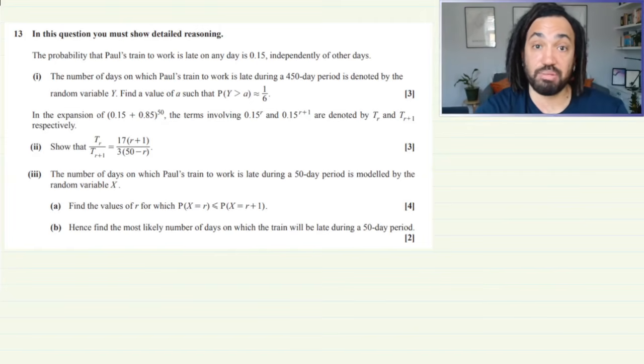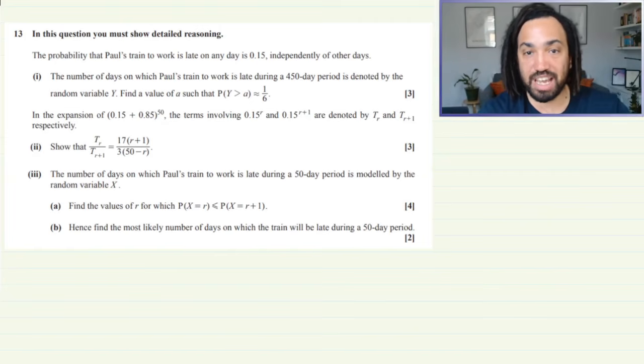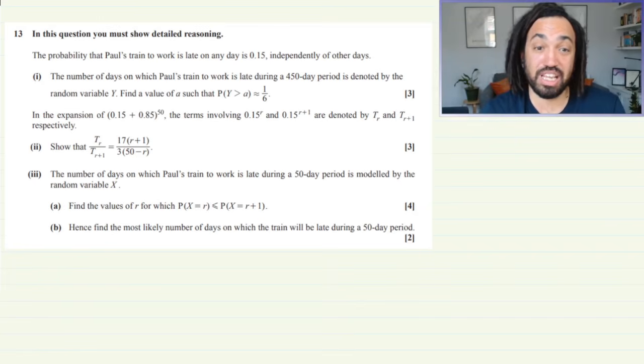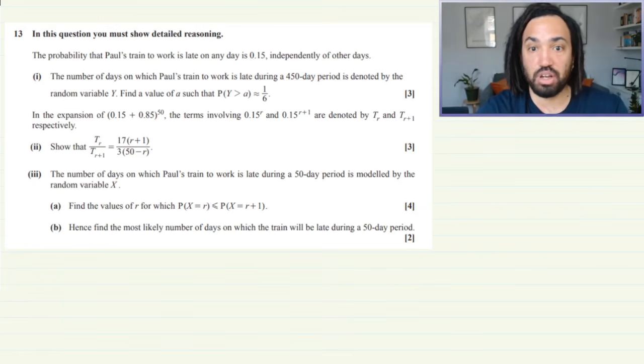Hello, my name is Mr. Asprey and I've got another tricky question for you today. This one is super tricky, so much going on. I'm going to use loads of different stats techniques to solve it in what is going to be my final tricky question of the year.